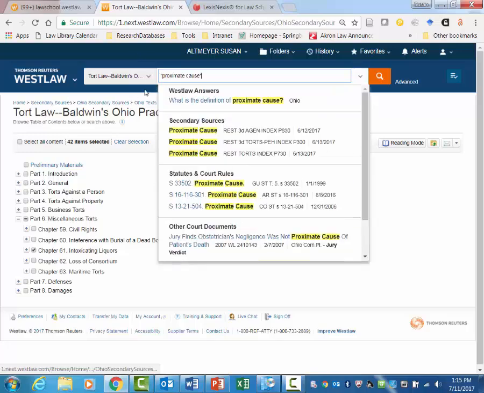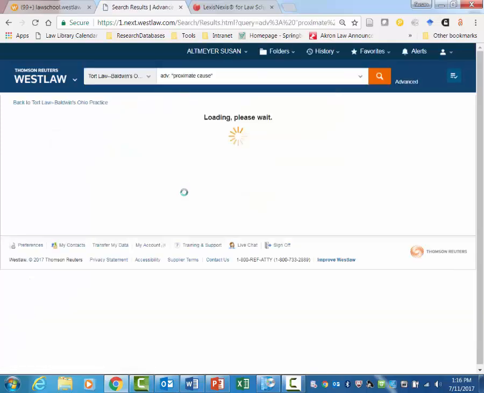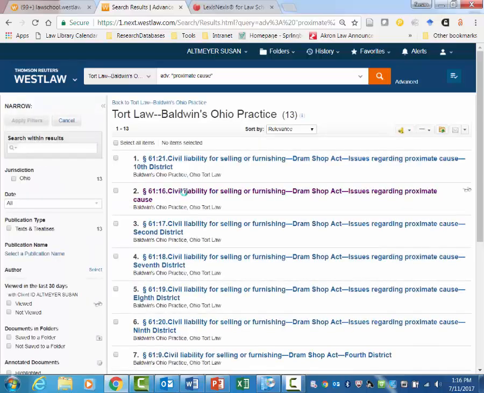I'm putting it in quotes to get the exact phrase, proximate cause. I could do it as natural language. It would probably come up with some stuff further on in the results that is not as relevant. You notice it's ranked by relevance here, although you could sort these by other things, date, most cited, etc.